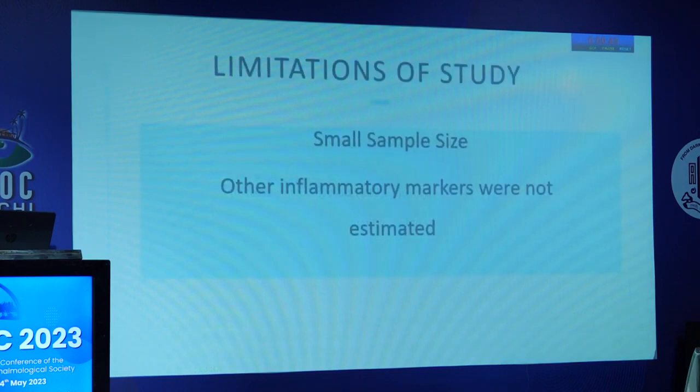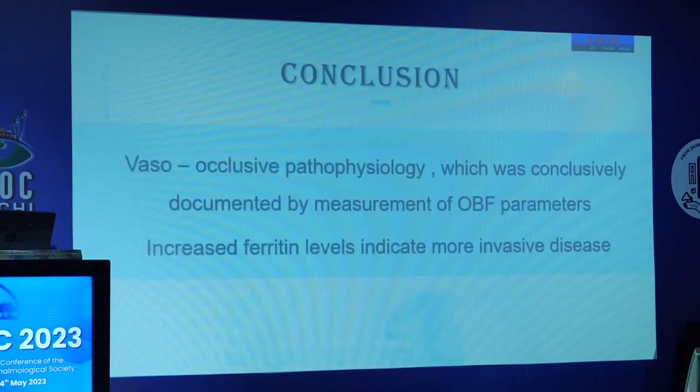The limitation of the study was the small sample size, and other inflammatory markers were not estimated. So to conclude, I would say that vaso-occlusive pathophysiology was documented by measurements of ocular blood flow parameters, and increased ferritin levels indicate a more invasive nature of the disease.